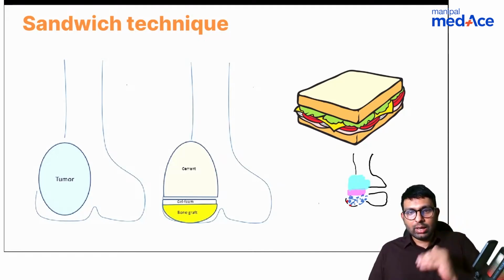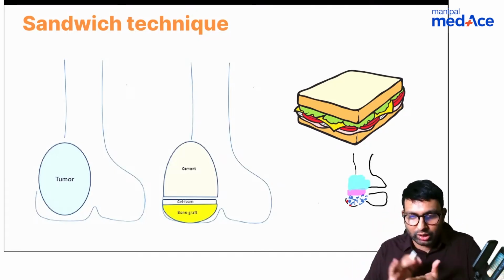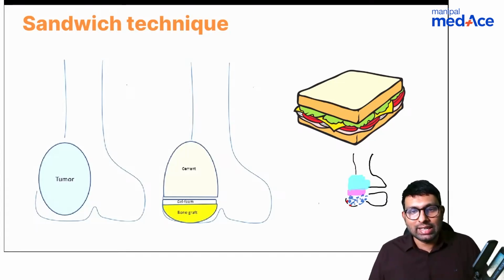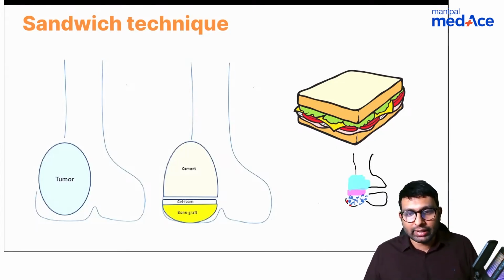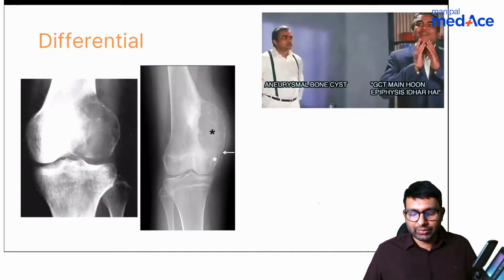And this technique, because 3 layers are involved and there is a foam that is kept in between, or gel foam that is kept in between, we call this as the sandwich technique. Sandwich technique is done to protect the epiphysis, mainly in children. So this is another complex thing, but again, high yield topic, so that's why we are doing this sandwich technique in giant cell tumor. Is this clear? This is about giant cell tumor.